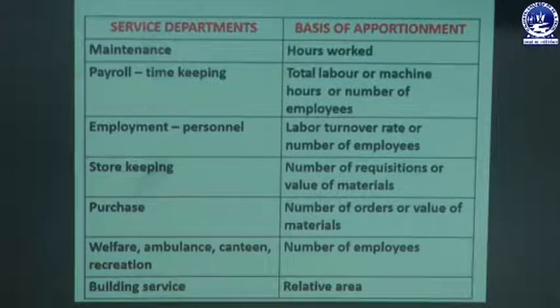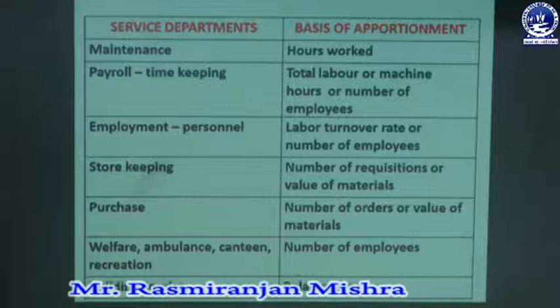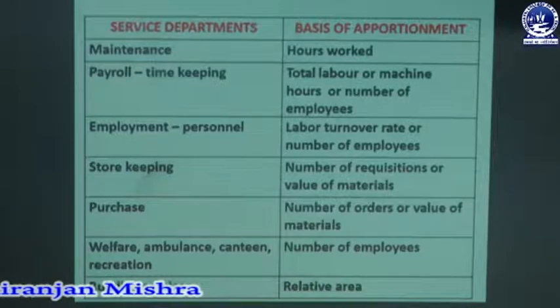Another service department is the payroll or timekeeping department, where the base for apportionment is total labor hours or machine hours worked, or the number of employees can be taken as the base. Based upon the number of employees in the organization, the total payroll is worked out and accordingly distributed.